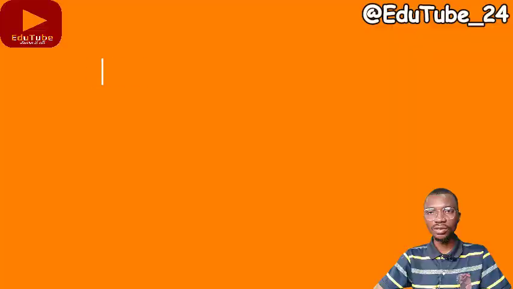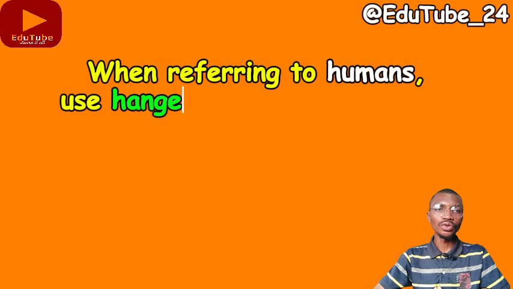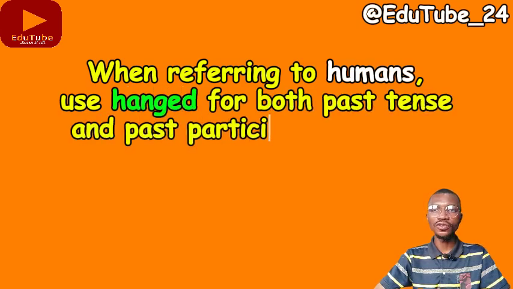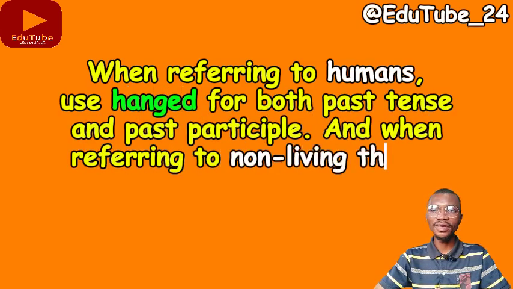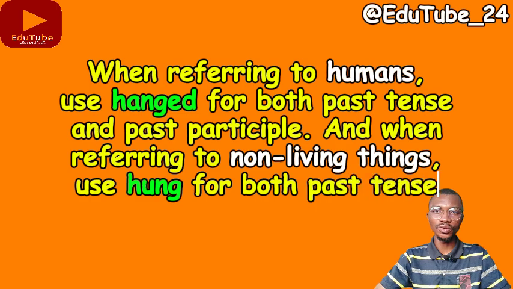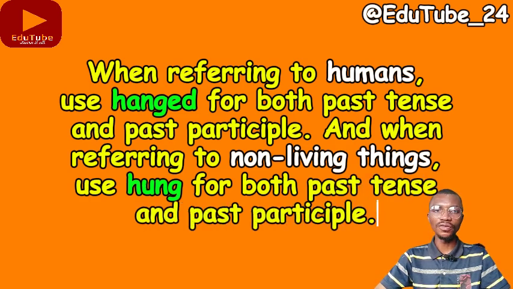Welcome back. In our previous lesson, we stopped at commandment number 31, and in this lesson we are moving on to commandment number 32. So what does commandment number 32 say? Commandment number 32 states that when you are referring to humans, use hanged for both past tense and past participle. And when you are referring to non-living things, use hung for both past tense and past participle.